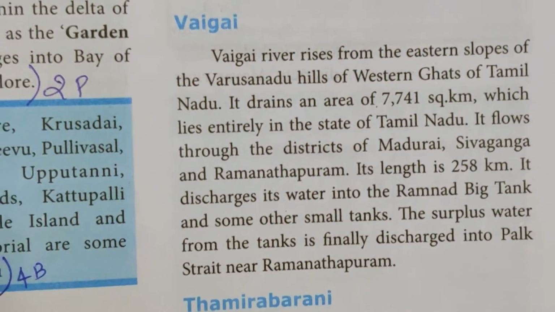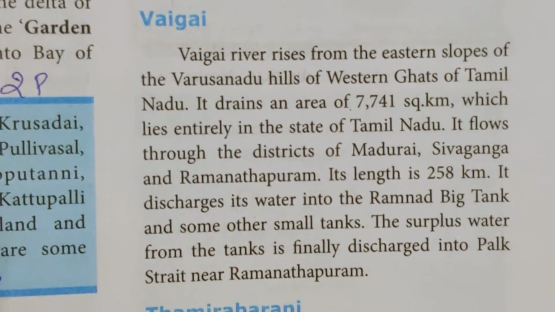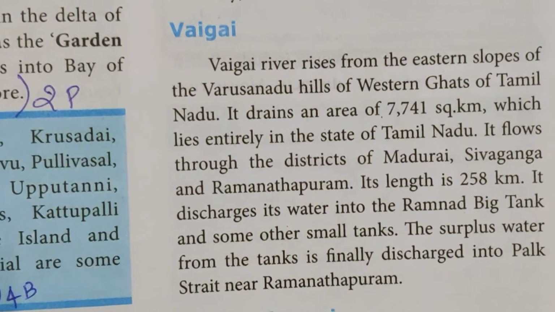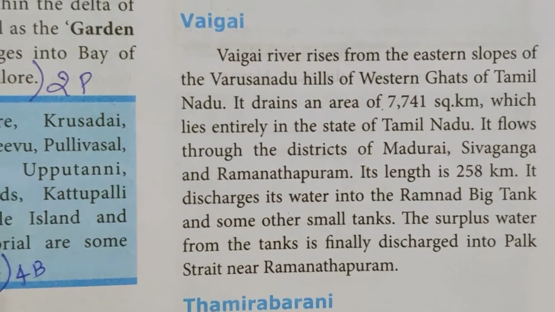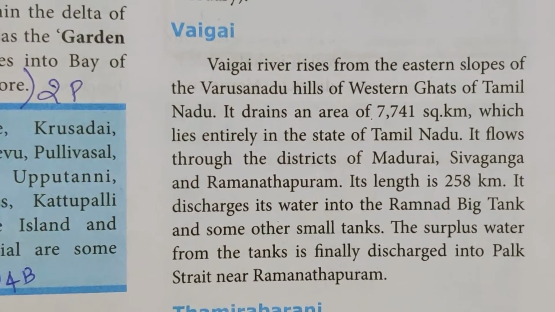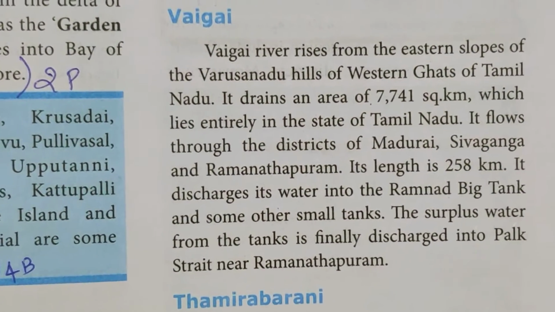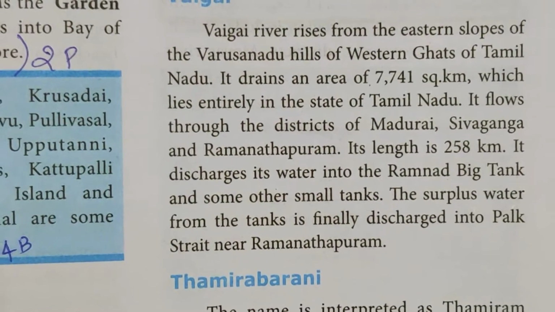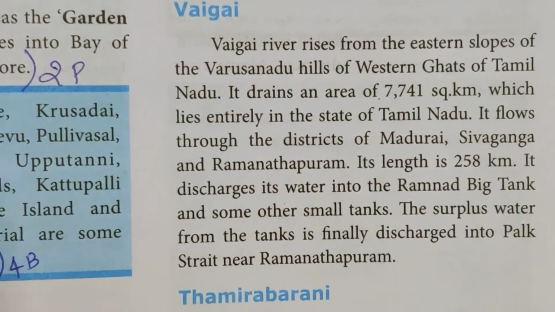Vaigai River. Vaigai River rises from the eastern slopes of the Varushanadu hills of the Western Ghats of Tamil Nadu. It drains an area of around 7,741 square kilometer, which lies entirely in the state of Tamil Nadu. It flows through the districts of Madurai, Sivaganga and Ramanathapuram. Its length is around 258 km. It discharges its water into the Ramanathan big tank and some other small tanks. The surplus water from the tanks is finally discharged into the Palk Strait near Ramanathapuram.